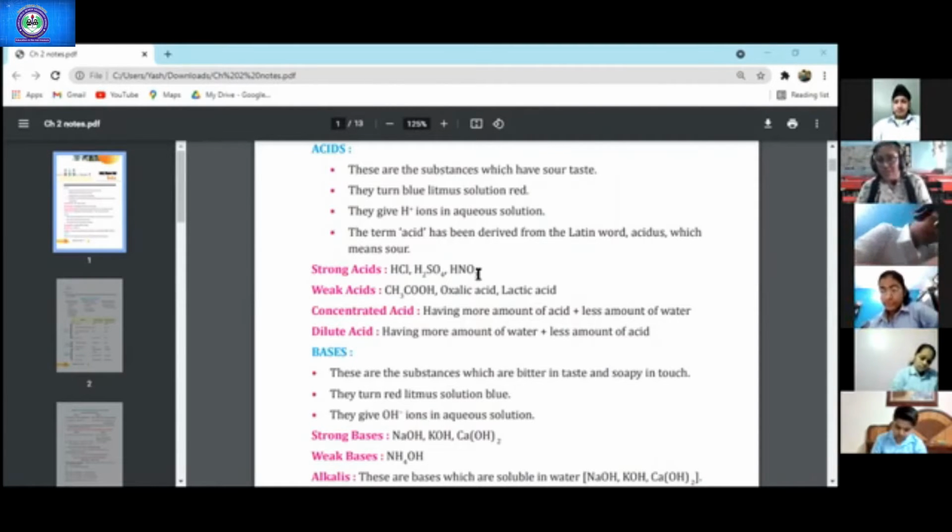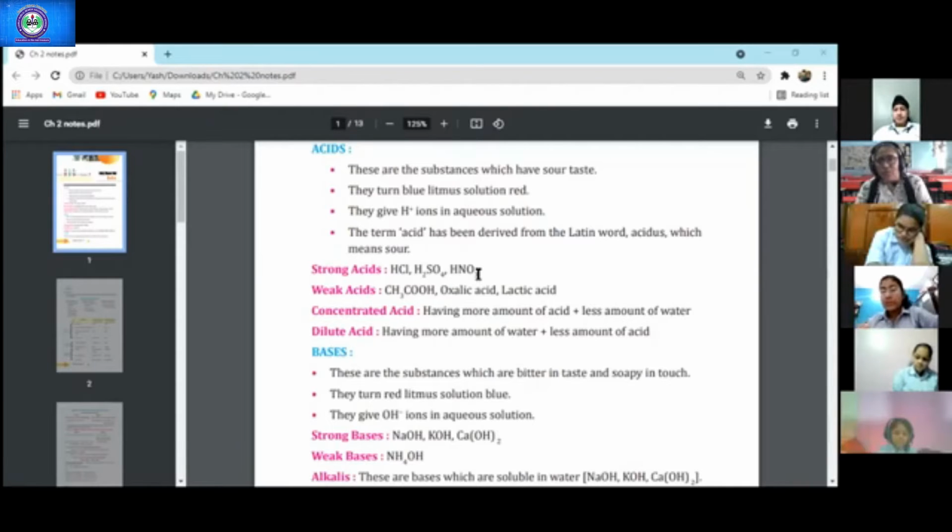You have done this in junior classes. Why do they behave like acids? Because they have H+ ions in aqueous solution. What is meant by aqueous? Aqueous is, Ma'am, a solution which is in water. Very good. Solution in water. The term acid has been derived from the Latin word acidus, which means sour in taste, right?